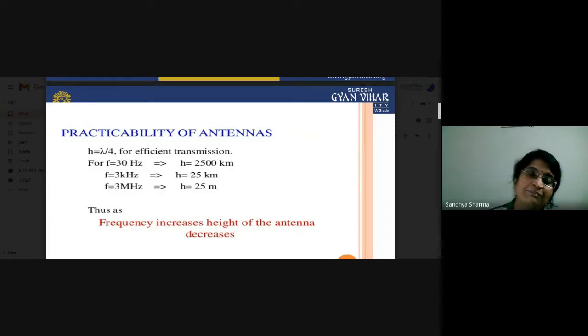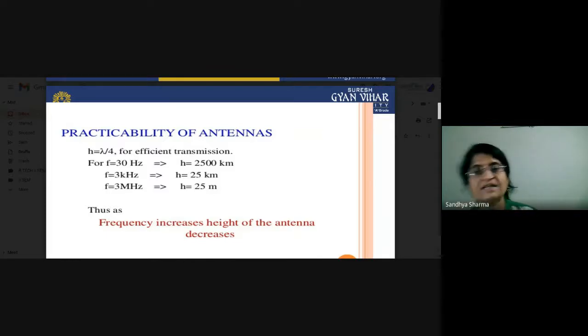So it is a practical length. We can design a 25-meter antenna, but it is not possible to design a 2500-kilometer antenna. This length is not practical. So it is very important that if you transmit your low frequency signals directly, they will not reach higher distances, they will not cover very long distances.